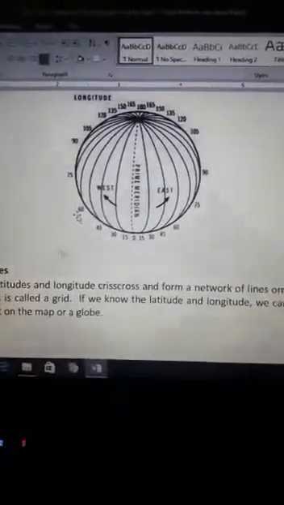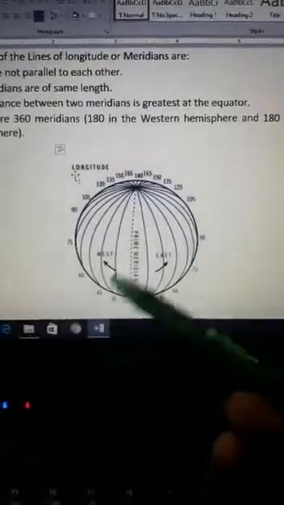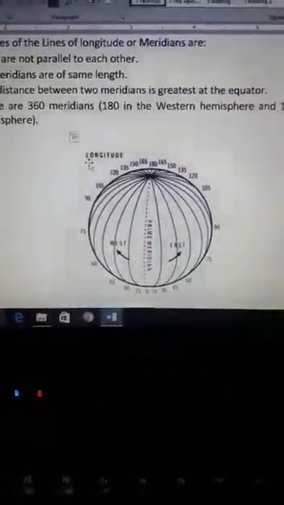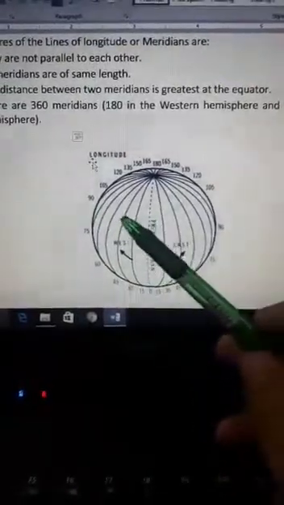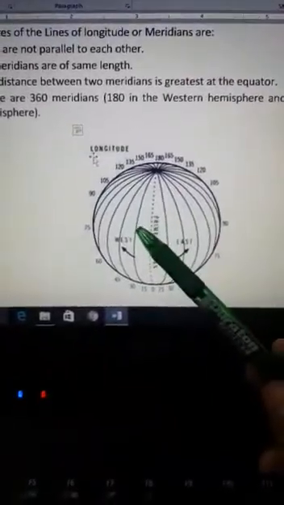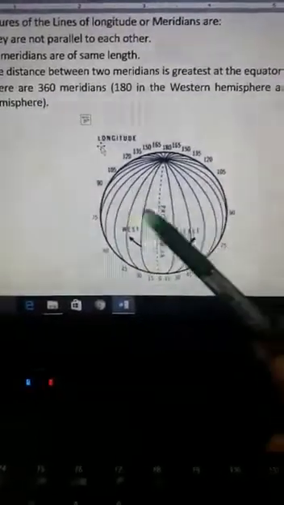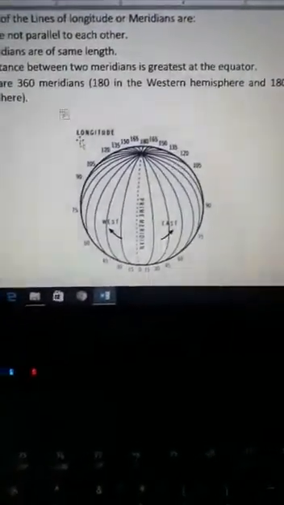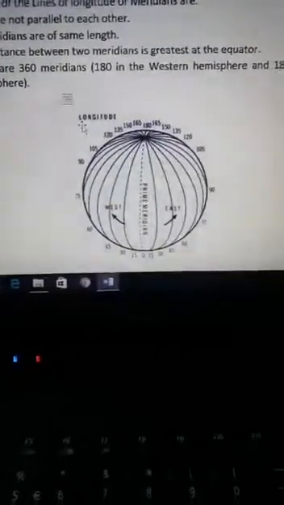Now the third feature. What is the third feature? The distance between two meridians is greatest at the equator. Right? You can see here in the diagram also that the distance between all the meridians is decreasing as we move towards the poles. But the distance between two meridians is greatest at the center of the earth, which is the equator. The distance between two meridians is greatest at the equator.